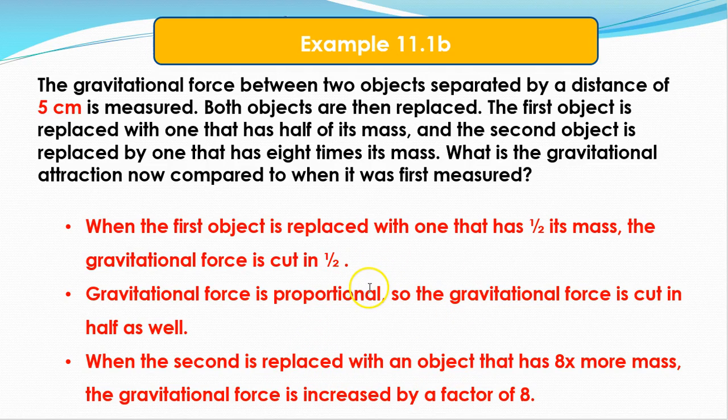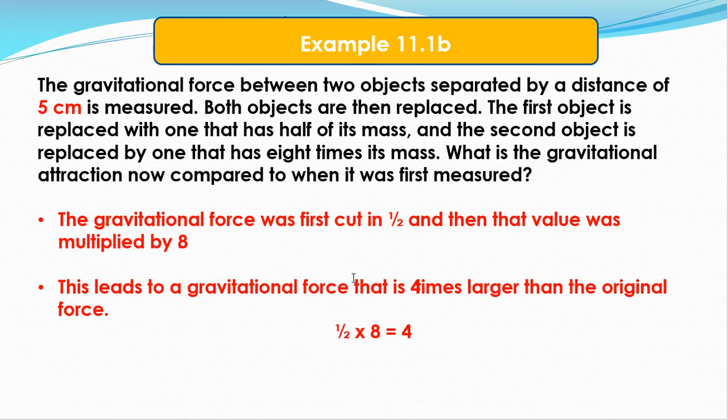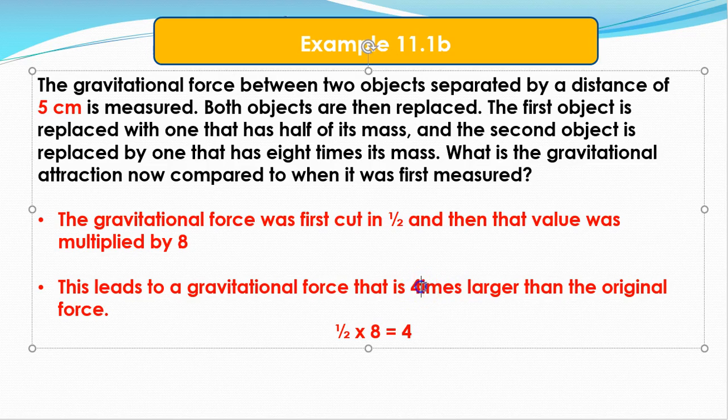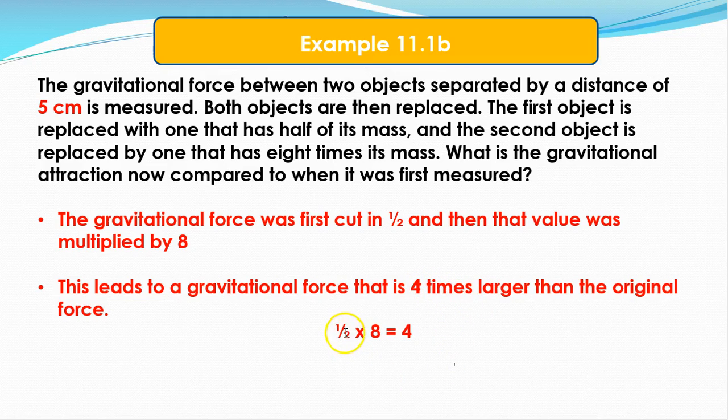We're not talking about the distance as we did in the last example. So the gravitational force was first cut in half, and then that value was multiplied by 8. This leads to a gravitational force that's 4 times larger than the original force. So 1/2 times 8 equals 4.